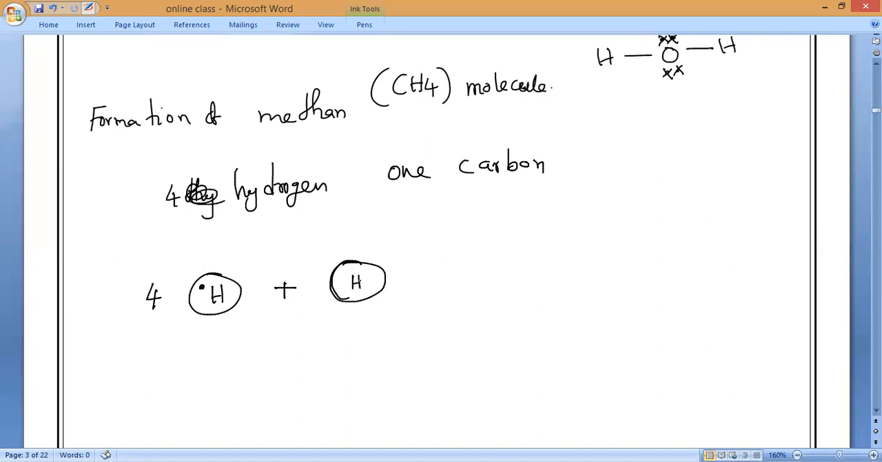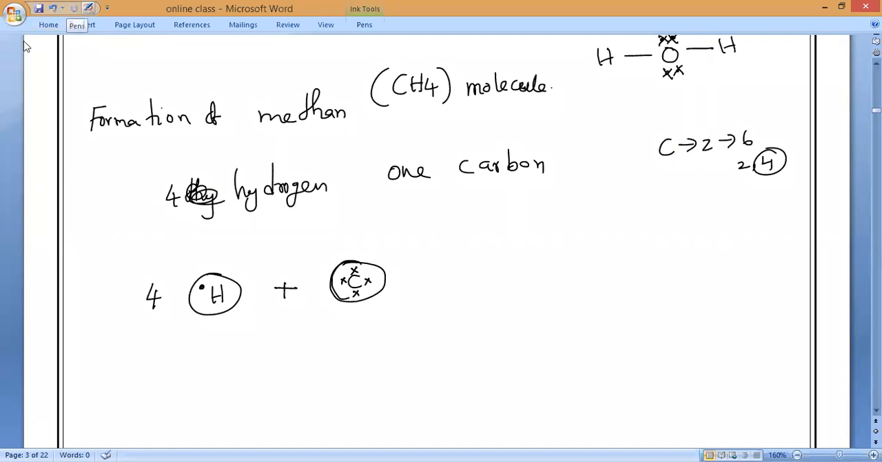So carbon has how many valency? What is the atomic number of carbon? The atomic number is 6, so the electronic configuration is 2, 4. So how many valence electrons will be there? 4. I will represent it like this. Is there any problem for anybody? Please let me know. Are you clear?